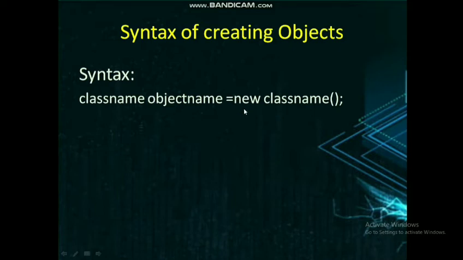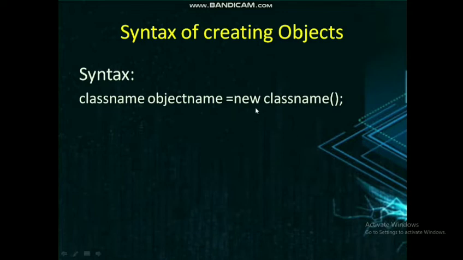Class name, object name is equal to new class name of. Class name is the class name of which we are going to create the object. Then object name. So usually we used to give obj1, obj2 like that. It can be even anything else too. So if you are making a class of student, then it can have student names as an object name. So if you are making a class as a car, then car names can be the object. Okay, all these things we discussed in the first chapter. So please go through that to know more.